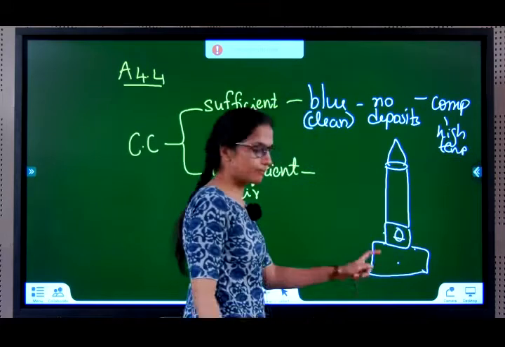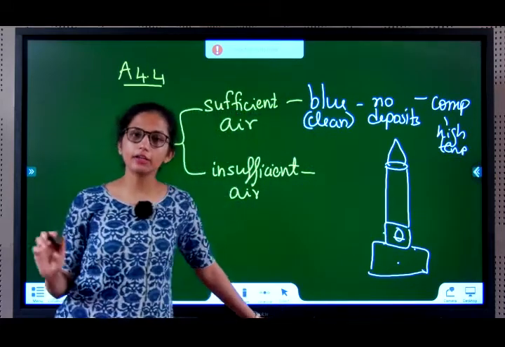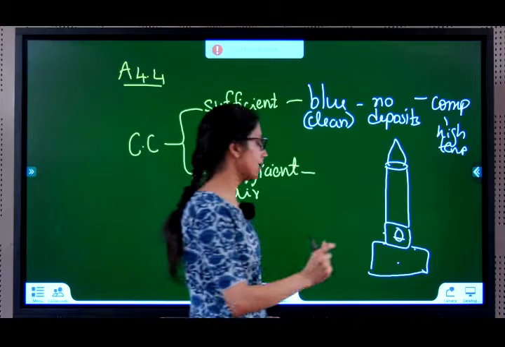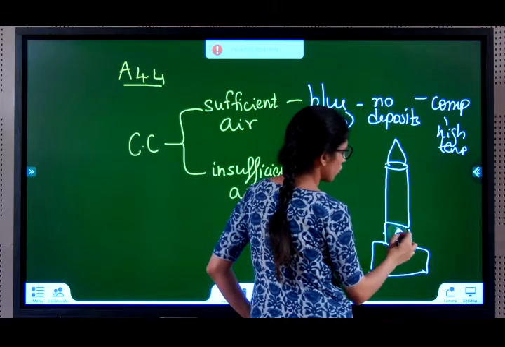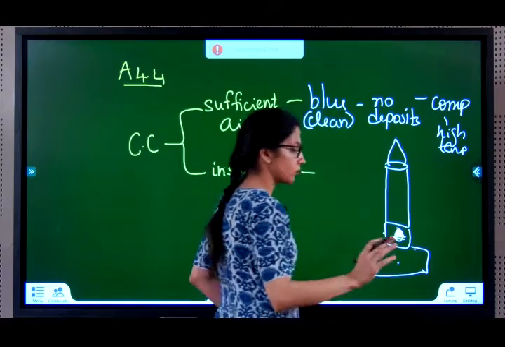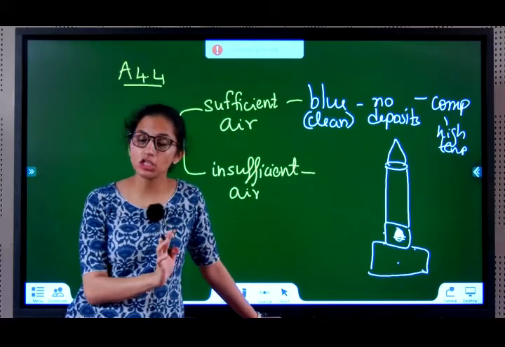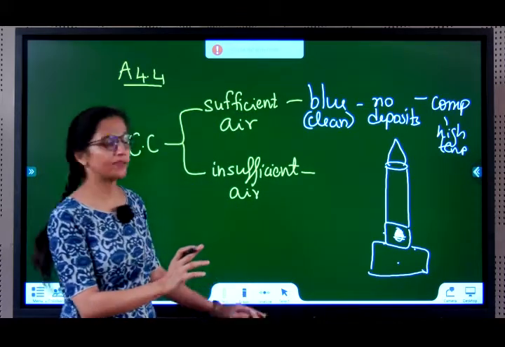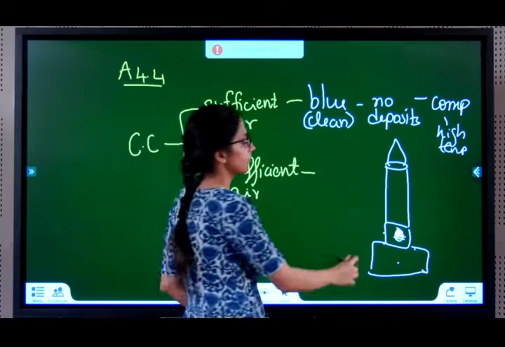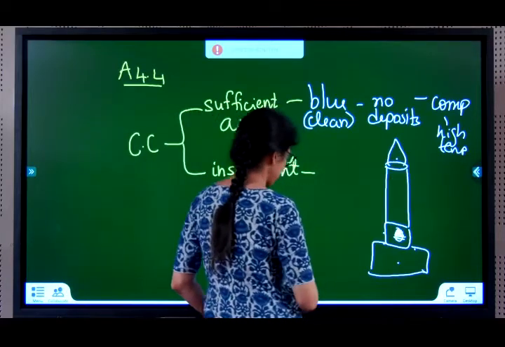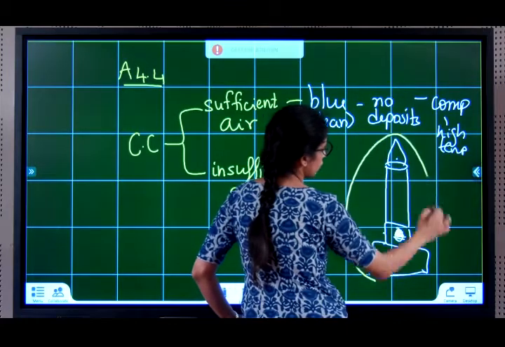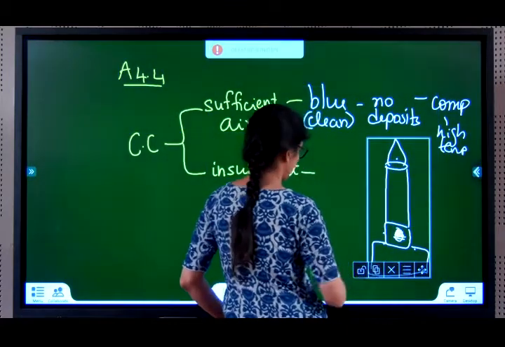Now what I do, spirit is still a saturated hydrocarbon, should provide complete combustion, but let me now close the hole partially. So some amount of oxygen enters for it to burn, but is it sufficient? No, it is insufficient air. You will observe now the color of the flame is yellow, a sooty yellow flame.